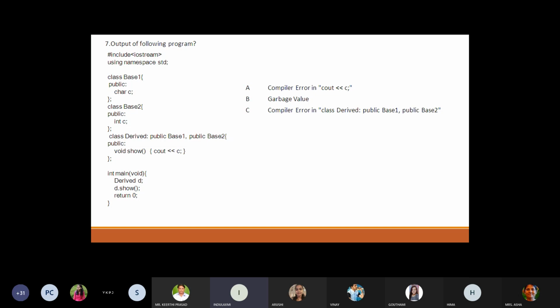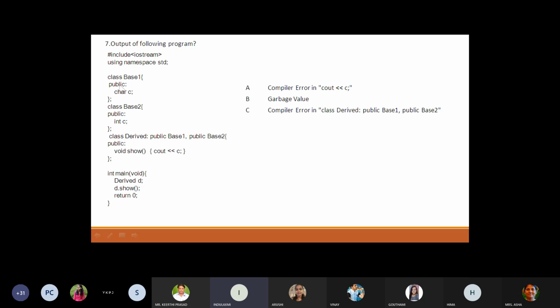Okay. Predict the output of the following. Here, hash include iostream, using namespace std. There are 3 classes. One is base 1, another one is base 2, and the next one is a derived class. The derived class derives both base 1 and base 2 classes.